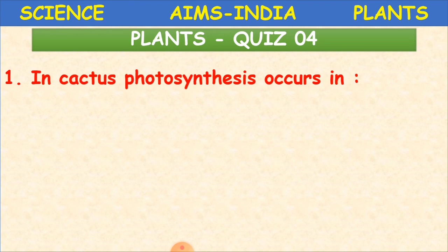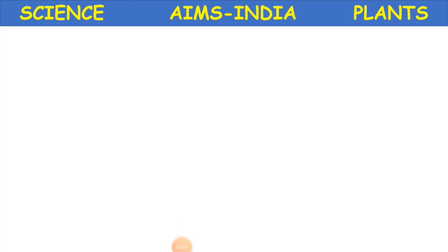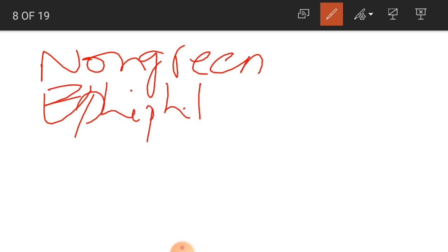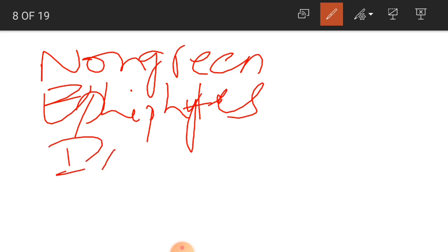Then what we learnt, like we learnt about non-green plants, and again epiphytes, and the other one is insectivorous plants.